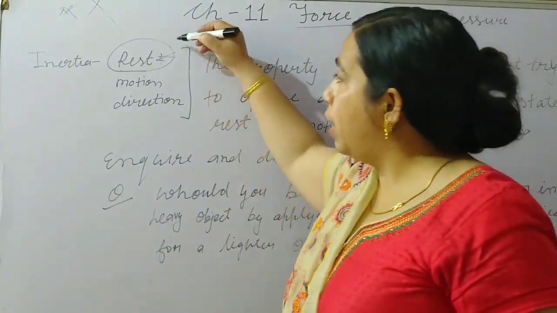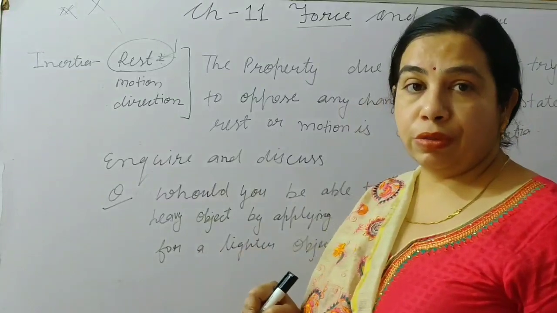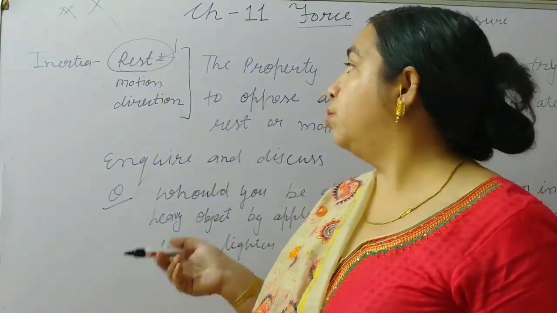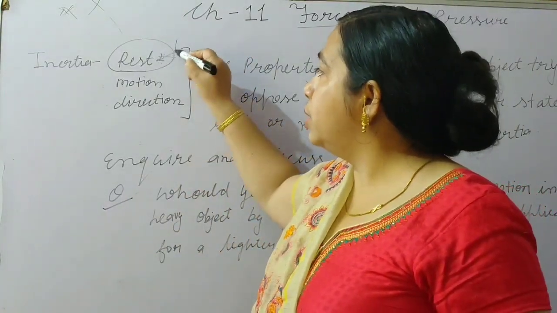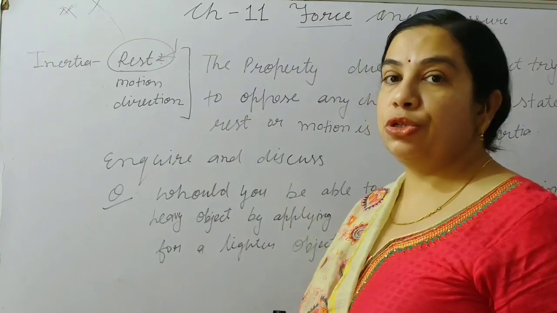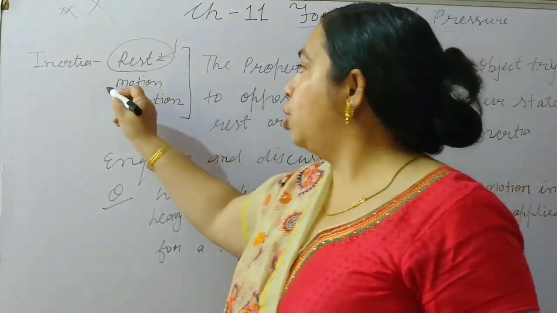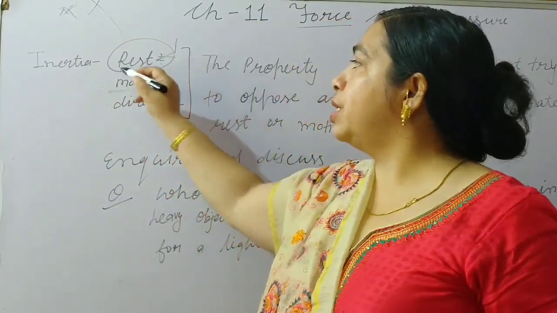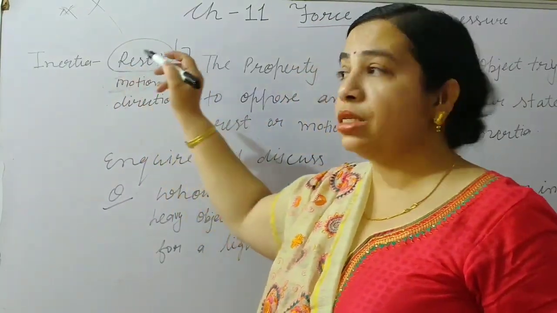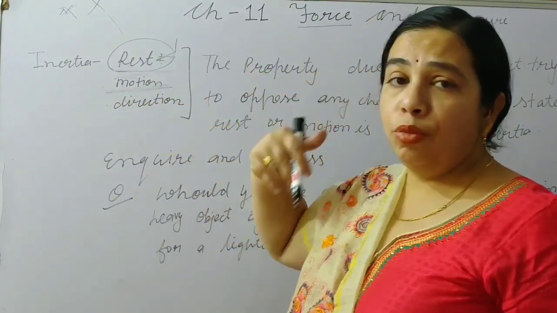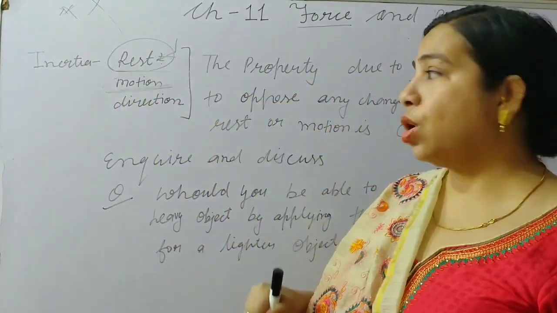When we apply more external force than this inertia, then there will be a change in its rest position. In the same way, if any object is at rest, it will always remain at rest. If any object is moving, it will continue to move and will never stop.